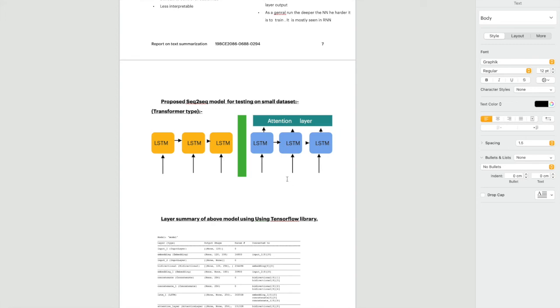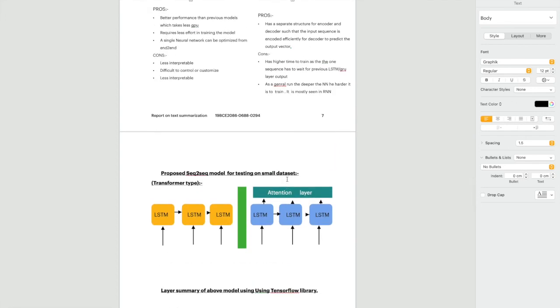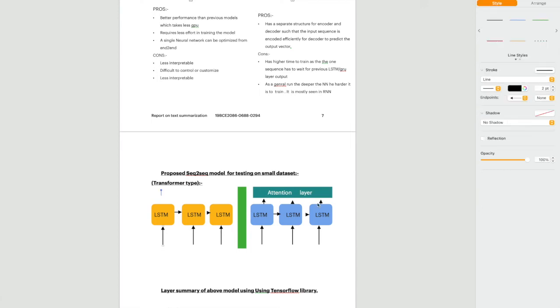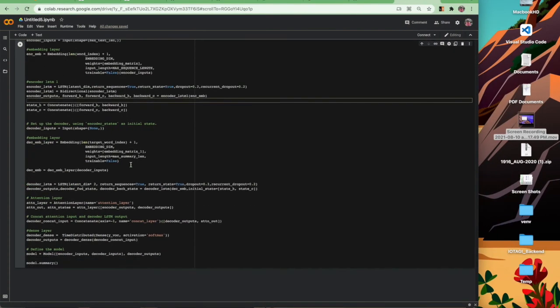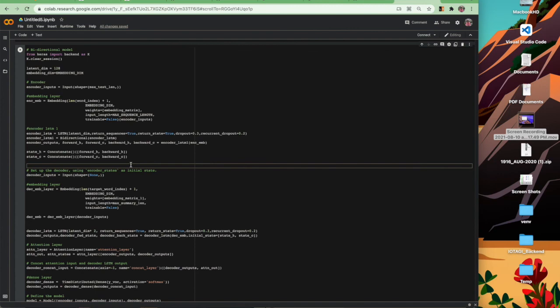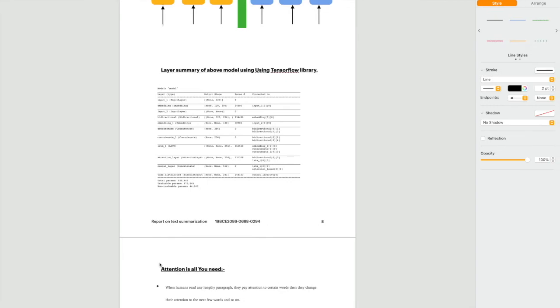We have chosen the sequence to sequence model because we'll give a sequence of words as input and we'll get a sequence of words as output. We'll be using LSTM, long short term memory cells. These are RNN neural networks which are very useful for storing data of previous text. We are just in a testing process. We have to vectorize the words and feed the words to the model. This is a sample model that was created using TensorFlow, and this is the structure of the model.